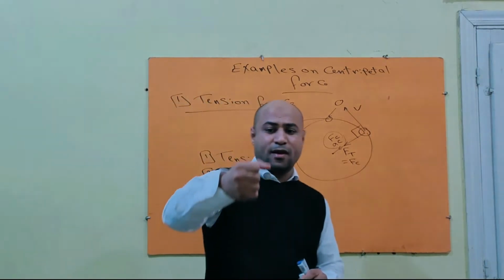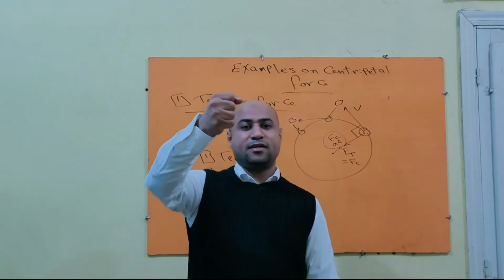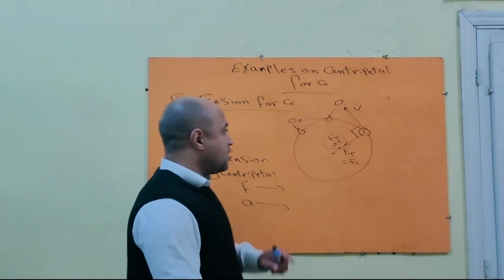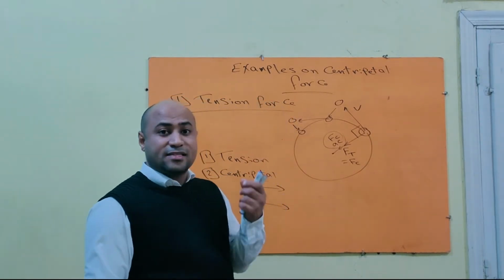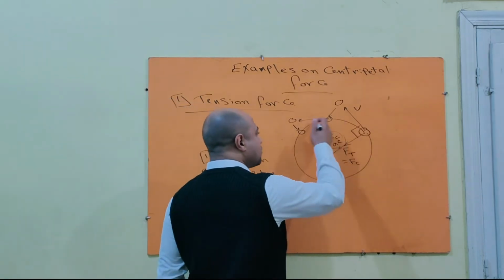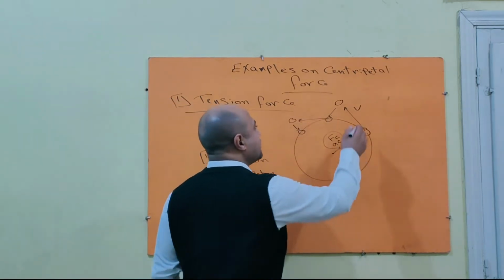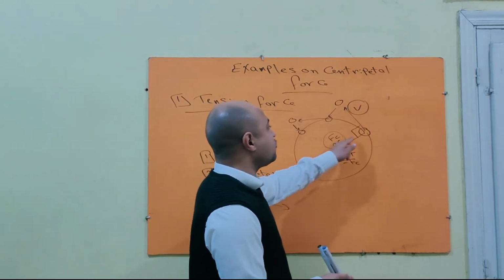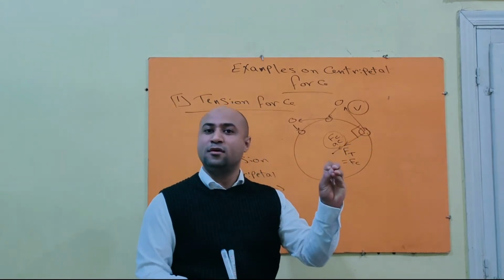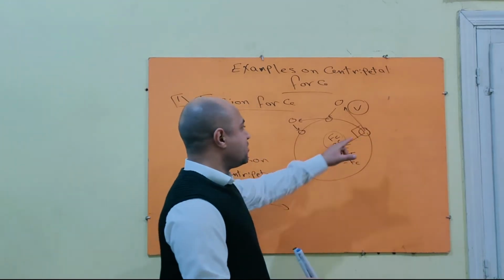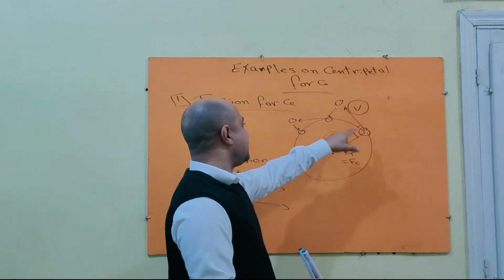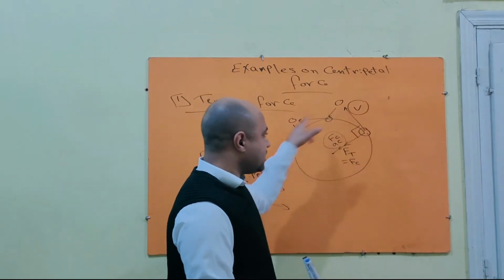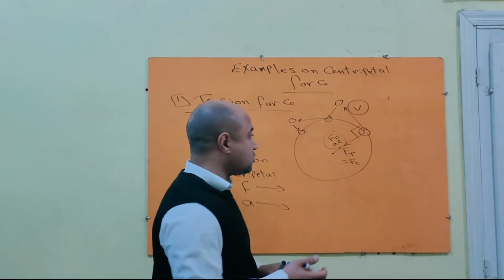For example, if I hold a body with a thread and it hangs there, does the tension force act as centripetal force? For tension force to be centripetal force, the body should move in a circular path. The body must be rotating, because the condition for centripetal force is that it is the force that acts normally to the direction of movement, which means the body should be in motion, not in a static state.